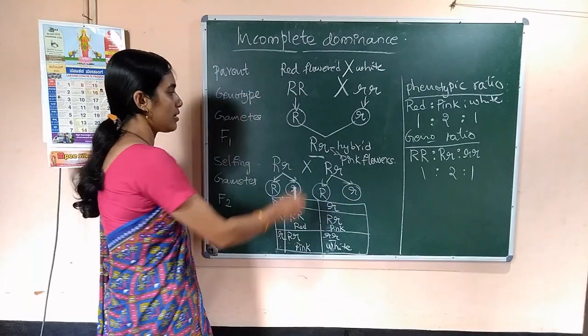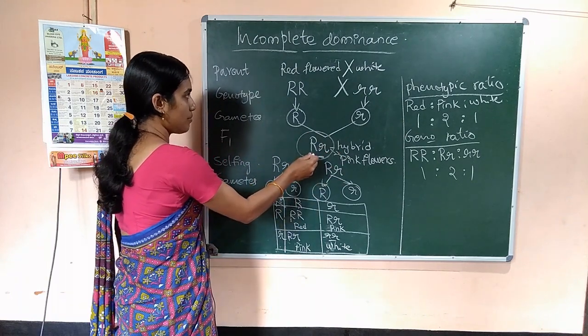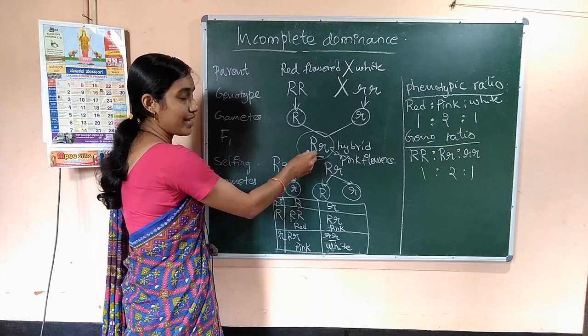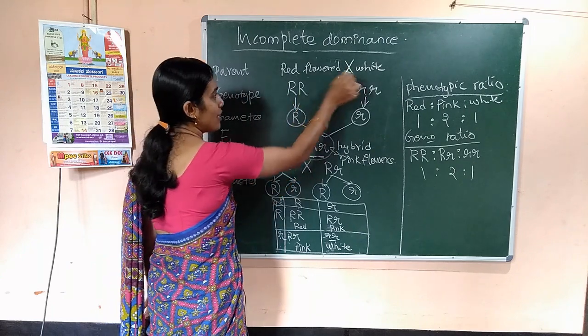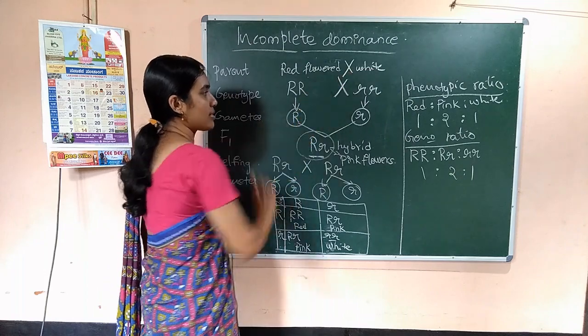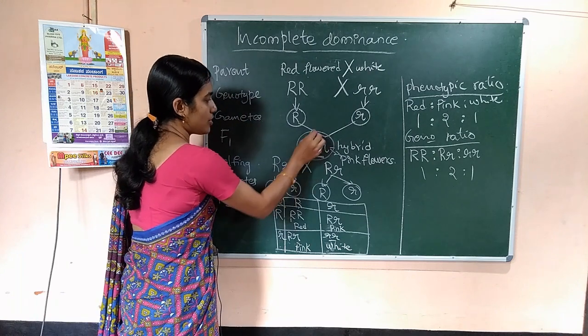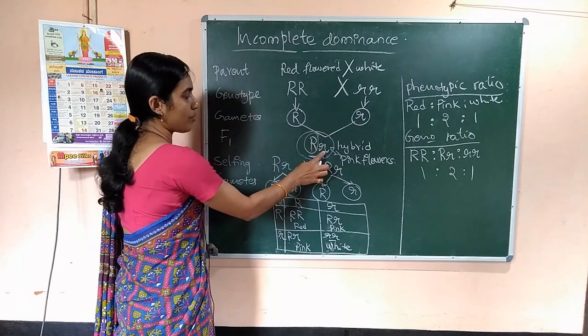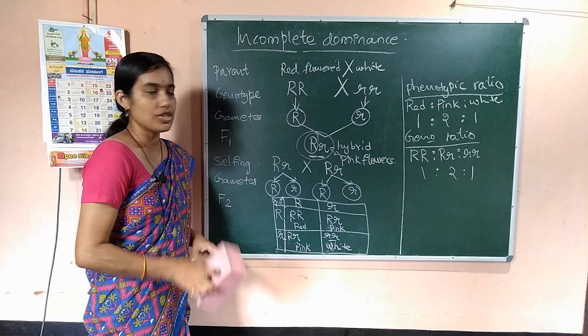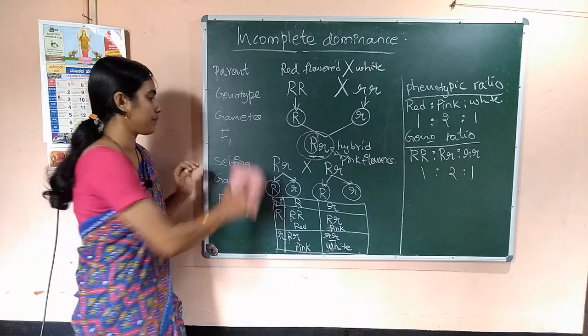That means the heterozygous condition or F1 does not resemble either parent, but is intermediate to the parents, because here the dominant gene is not completely dominant over the recessive gene. So this is incomplete dominance.